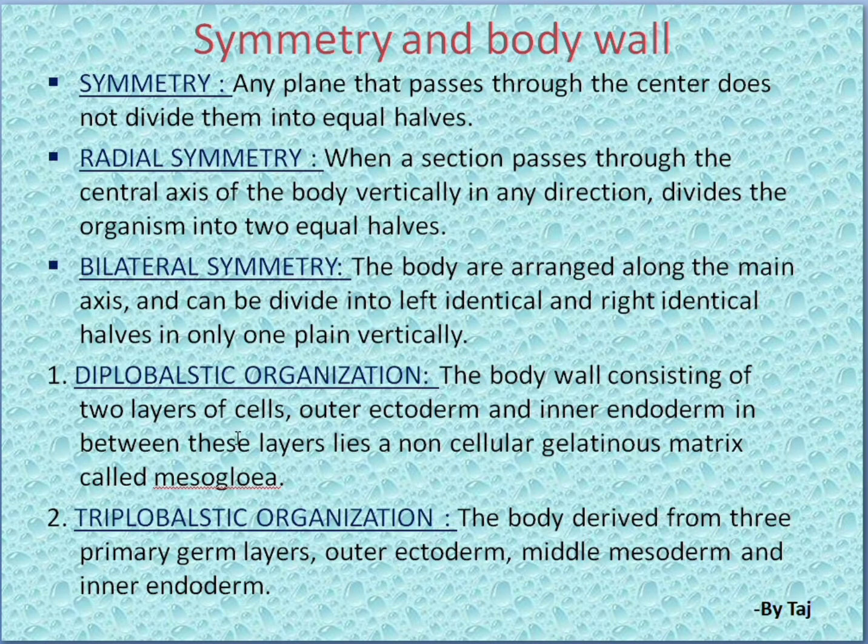Understanding? So here the group of cells which forms the outer layer of an organism, we call it the ectoderm, and the inner one the endoderm. Here triploblastic means the body is derived from three primary germ layers: outer ectoderm, middle mesoderm and the inner endoderm. This is about the triploblastic organization.